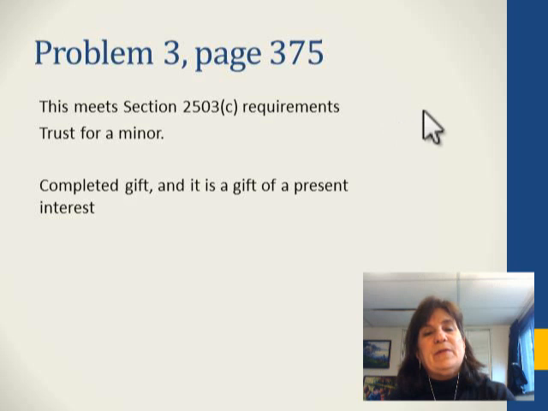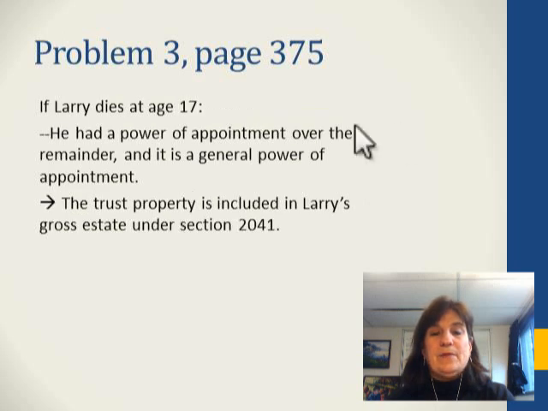This looks kind of familiar, doesn't it? This is a 2503(c) trust for a minor. It meets all those requirements, which means that not only is this a completed gift, it is a gift of a present interest. Now, what if Larry dies when he's age 17? He's still enjoying the benefits of this trust, and he has a general power of appointment over the remainder. We include the trust property in Larry's estate because of the power of appointment. Section 2041 will bring in the whole trust property.